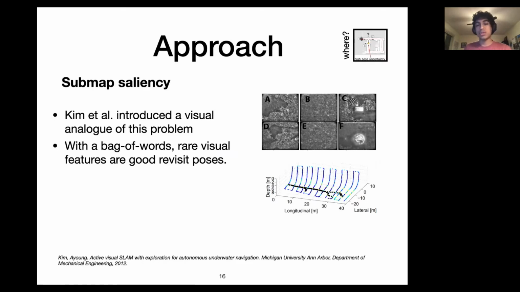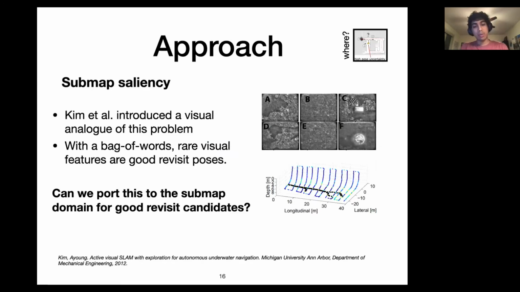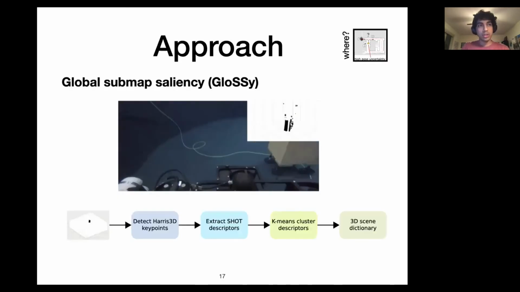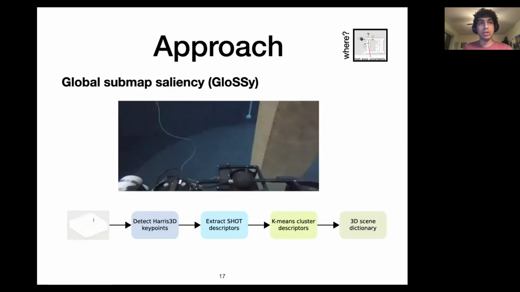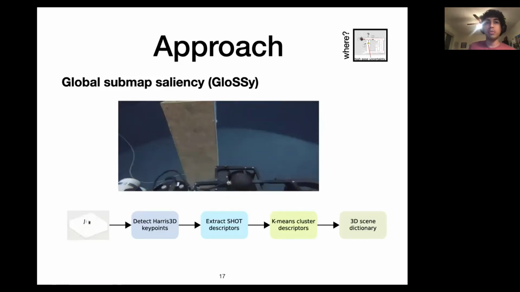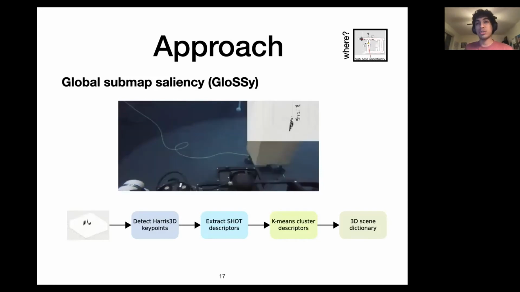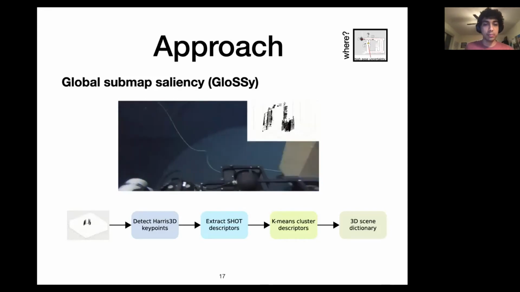to give good places to revisit in a pre-planned trajectory. So the inspiration is, can we port this to a submap-based domain and instead for a sampling-based exploration framework? So we first start out by collecting real-world sonar sensor data and building a vocabulary of the environment. We have a pipeline that computes the key points and takes sharp descriptors, clusters them into visual words, and gets a scene dictionary out of them.